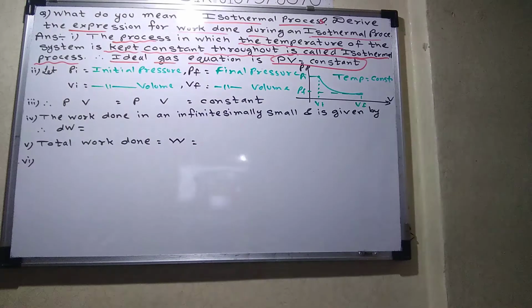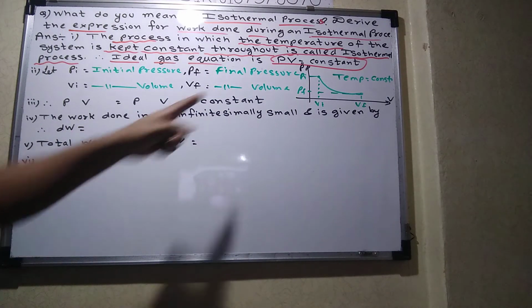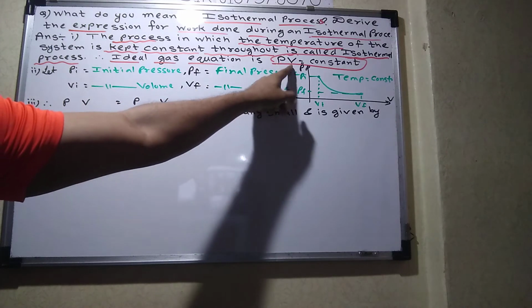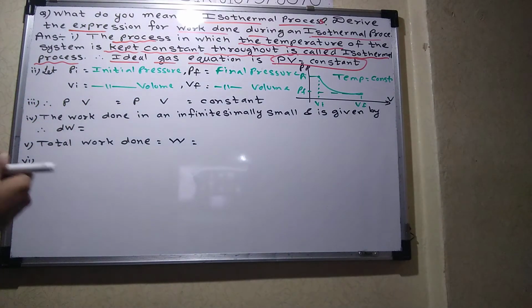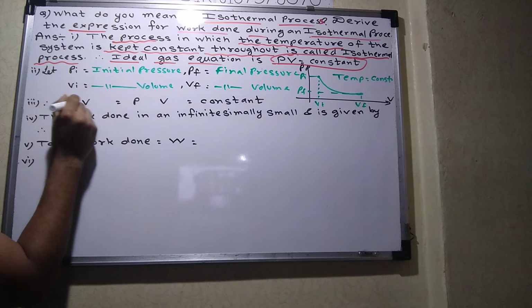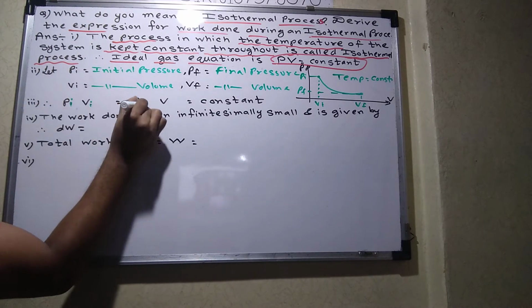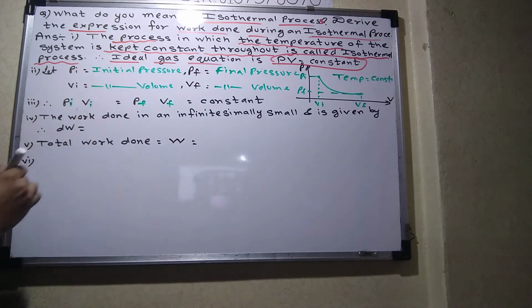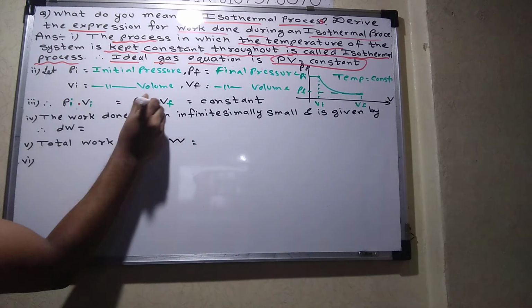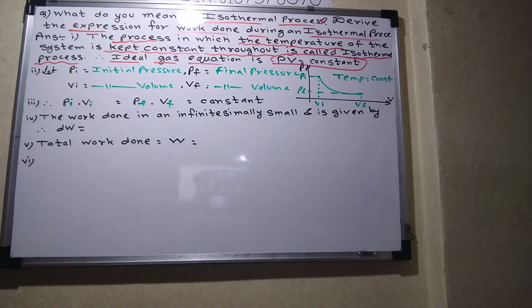Am I right? So what will happen here? You will see, since the temperature is constant, the product of the pressure and the volume remains constant. So I will say Pi multiplied by Vi and Pf multiplied by Vf. Okay. So Pi Vi and Pf Vf are always constant for the isothermal process. Remember that. Okay.